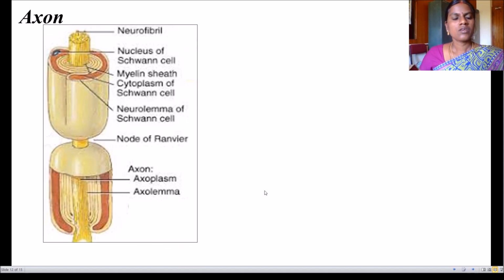Okay, if you cut a section of the axon, you can see this is the cross section of the axon. This is the longitudinal section of the axon. Here they have made a cross cut, and here a straight longitudinal section is cut. Okay, so this is the node of Ranvier.